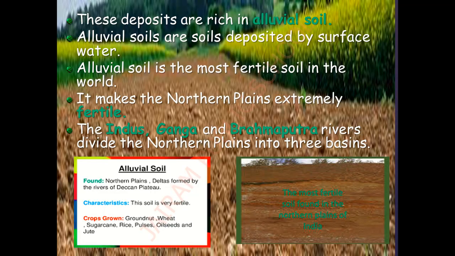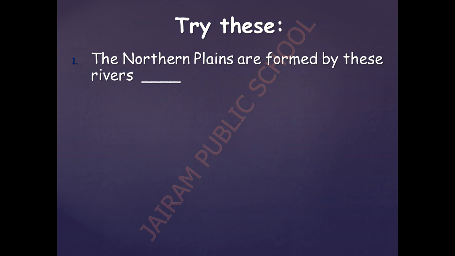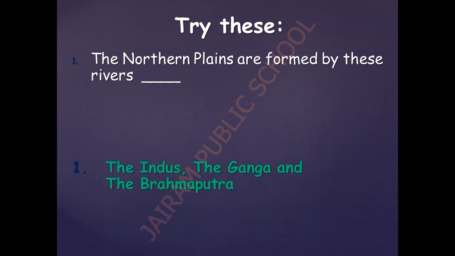So children, we have seen only a few concepts. Based on this, now we will do a small activity. Your first question is, the northern plains are formed by these rivers. We have seen repeatedly only three rivers. You have to write these three rivers. You can note down in a notebook. Yes, the answers will be the Indus River, the Ganga River, and the Brahmaputra River.